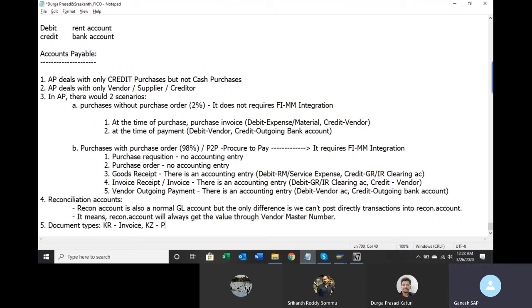KZ is for payment, vendor payment. KA is for any other transactions that are not KR or KZ. So these are the document types.